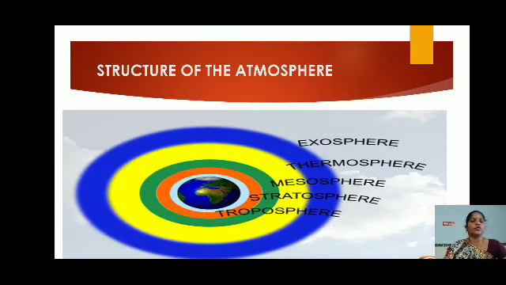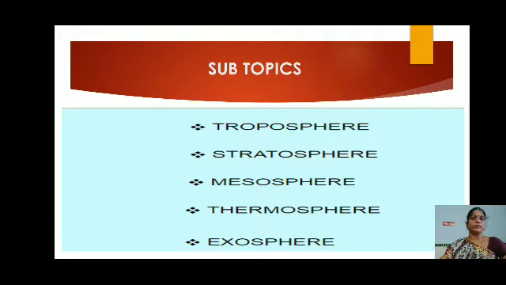Then stratosphere, then mesosphere, thermosphere and exosphere. After it, space. Exosphere is otherwise called ionosphere.